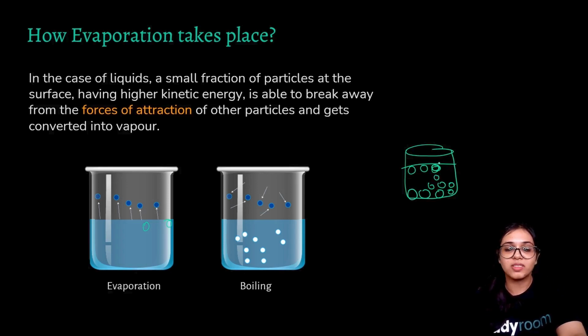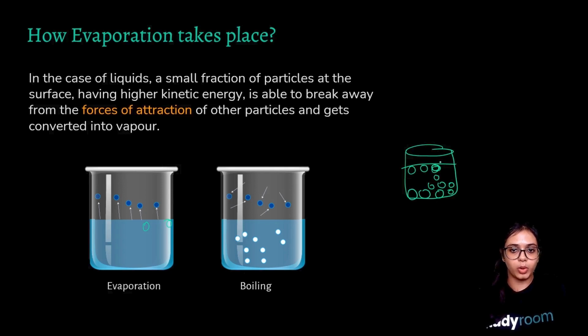Above them is the open surface; there is no liquid they are bonded with. So in comparison to the particles below, the ones above have higher chances of breaking away from the force of attraction and getting converted into the gaseous state. This is why the boiling point need not be reached for evaporation to take place.